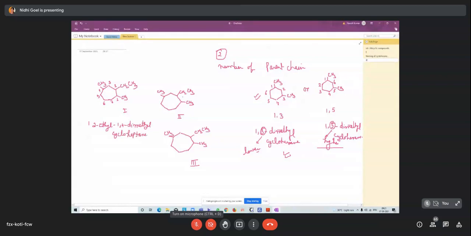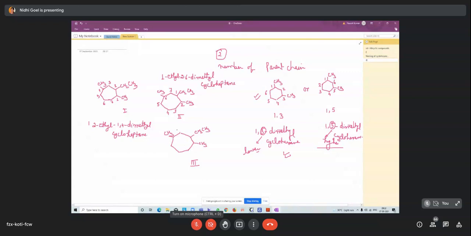In the second form, if the numbering starts here, 1, 2, 3, 4, 5, 6, and 7, the naming is 1-ethyl-2,6-dimethylcycloheptane.